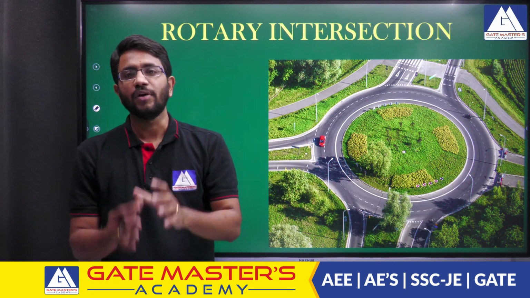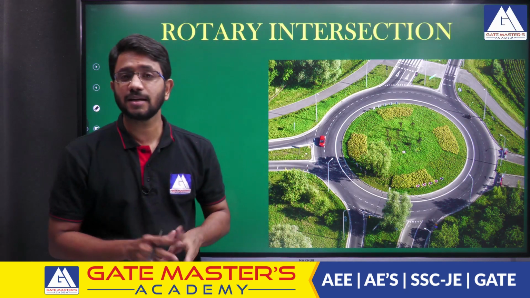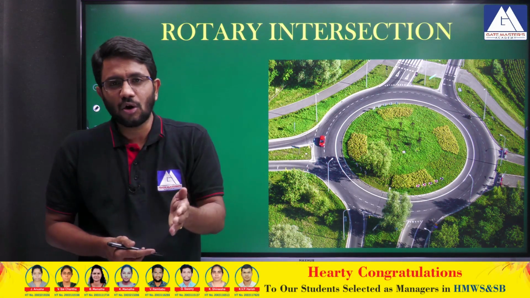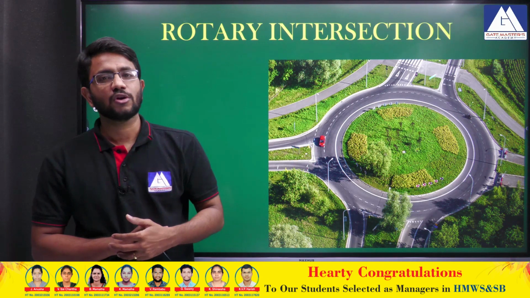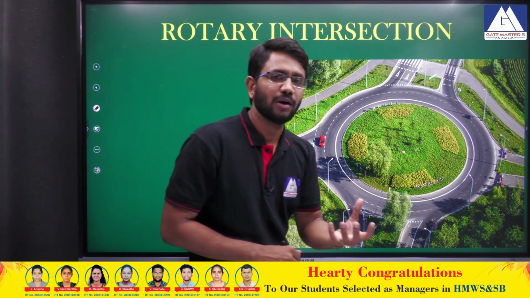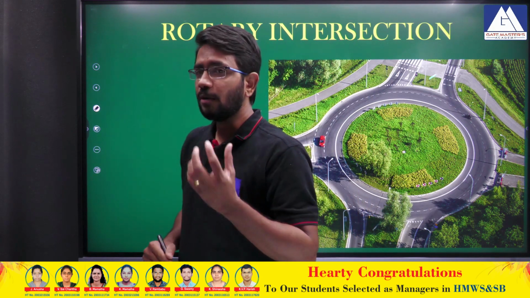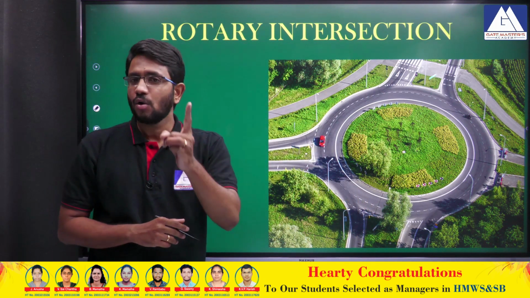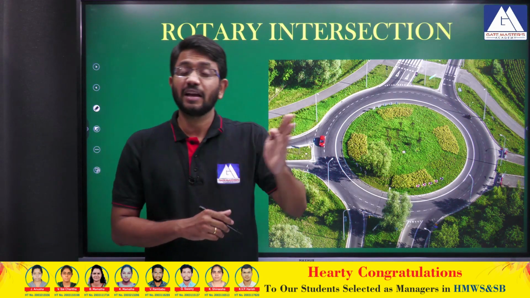Why? Because whenever a vehicle travels in a circle, a force called centrifugal force will be acting on the vehicle, and that vehicle or body is directed away from the center. We have already discussed centrifugal force, and we have seen there will be different effects of centrifugal force, the first one is the overturning effect and the second one is the lateral skidding effect.